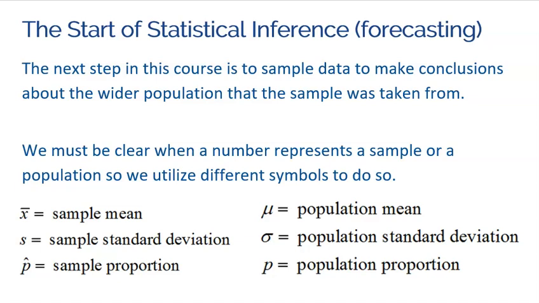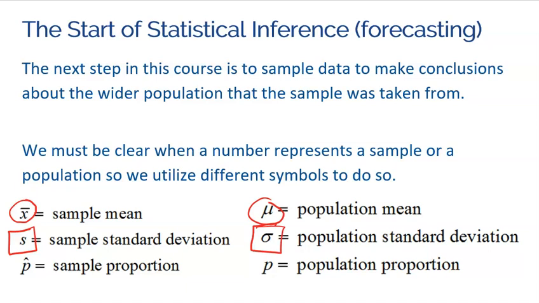So we do use different symbols for this. We've shown you this already once this year. It's important that you see it again. For example, when you're talking about the mean of a sample, we call that a sample mean, and we use the symbol x bar. If you're talking about the mean of an entire population, we call that mu. The standard deviation of a sample, how that one sample deviates, is known as s.